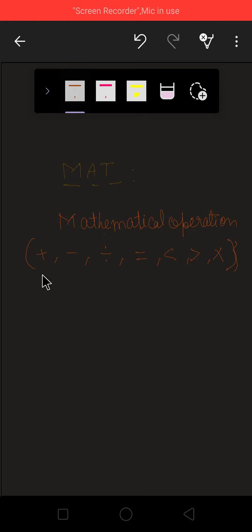While applying these signs or doing these operations, we must be aware of the rule BODMAS. All of you must know it, because we have studied it since 5th standard.